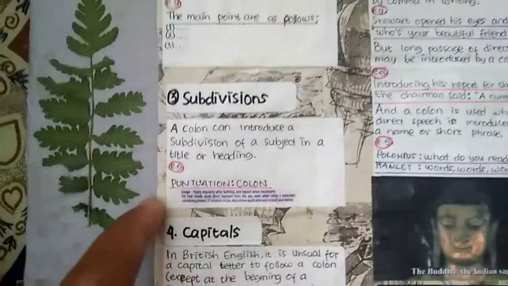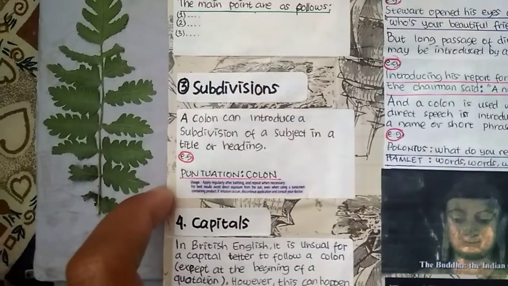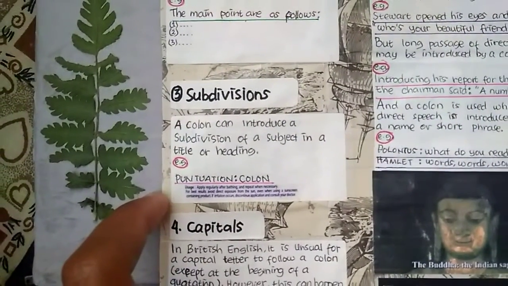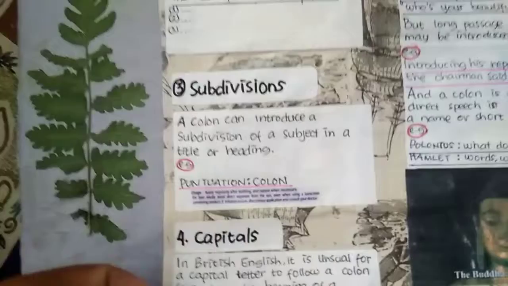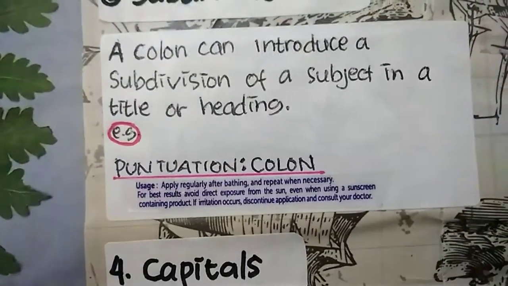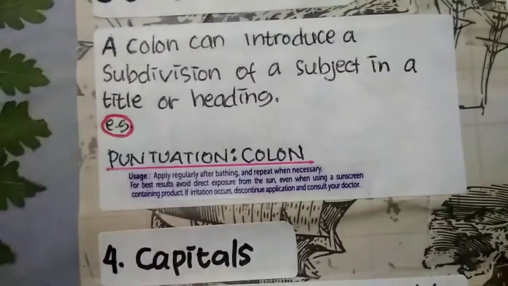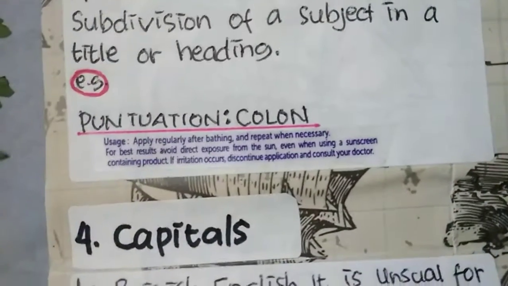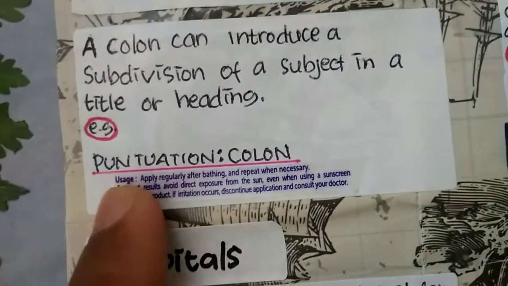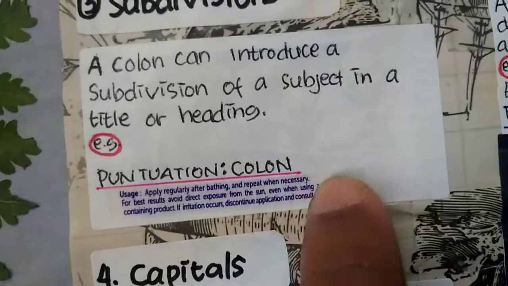Number 3 is subdivision. A colon can introduce a subdivision of a subject in a title or heading. For example, like this: punctuation, colon, colon. And this is the example number 1. So this is for subdivision.